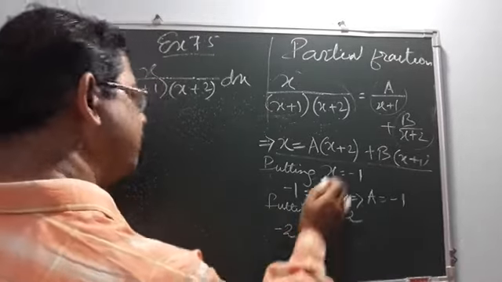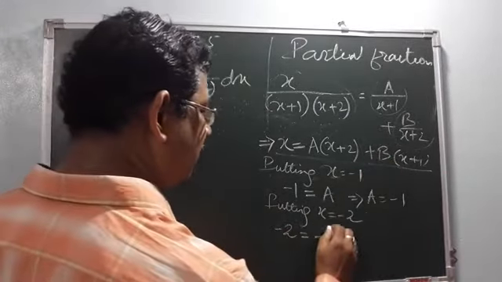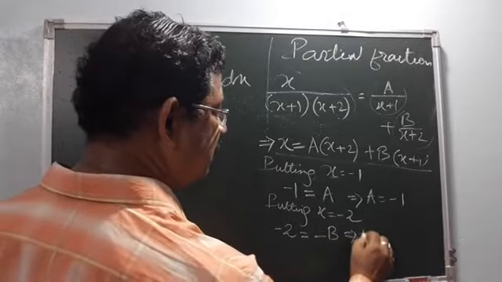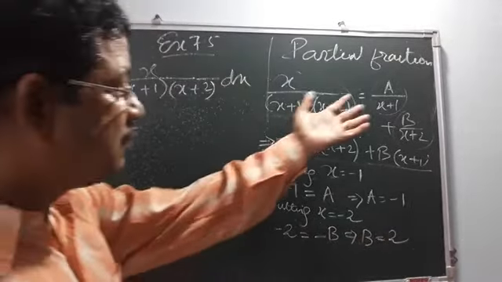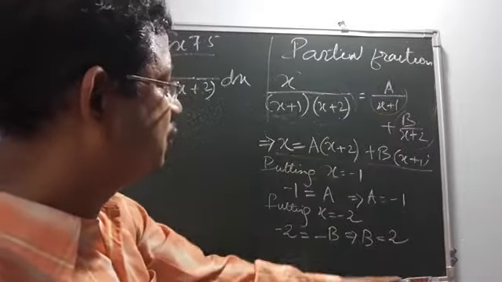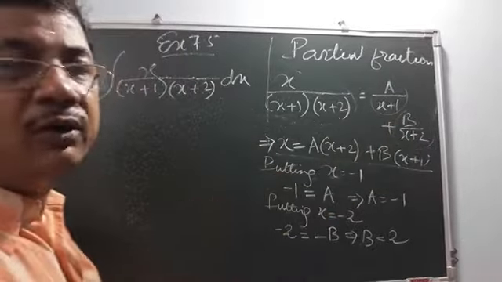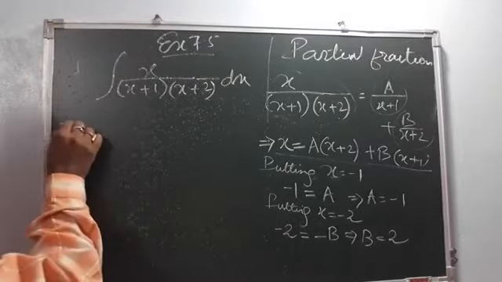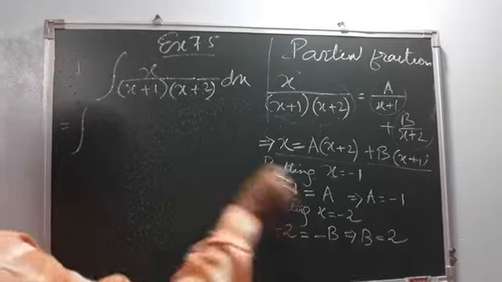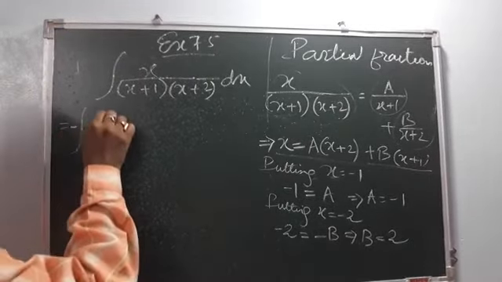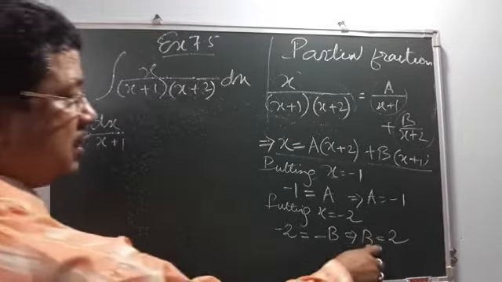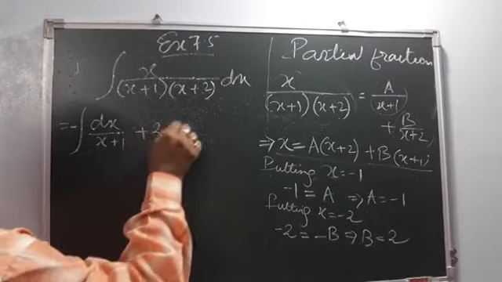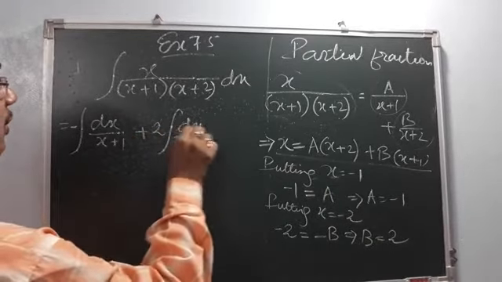Minus 2, it is 0 and this will be minus b. So b becomes 2. So this can be written as minus 1 by x plus 1 minus b by this one we can write. So we can write this one as a is minus 1, so we can write minus dx by x plus 1. B is 2, so we can write 2 dx by x plus 2.